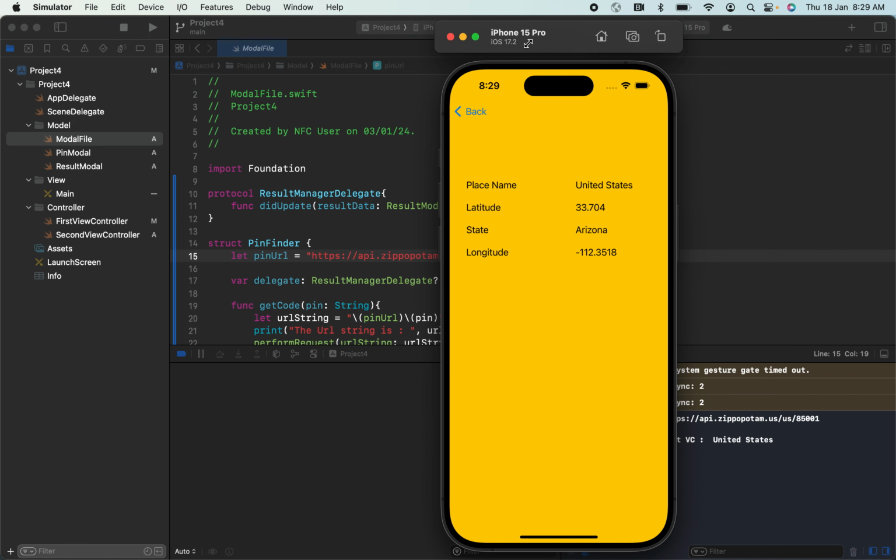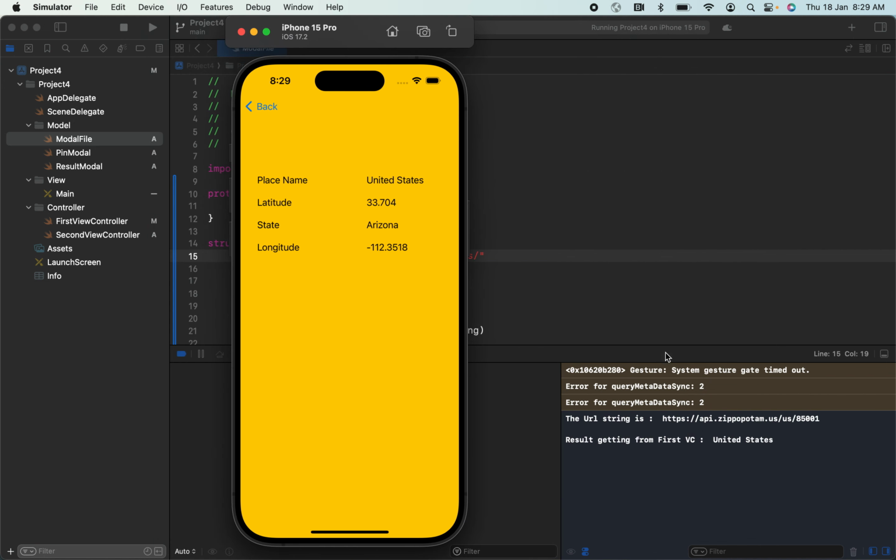If I enter the pin code, it will be attached to this URL. After that, it hits the URL and takes the data. From the data, we only require these four values, which I have taken and assigned to the labels here in the second screen.